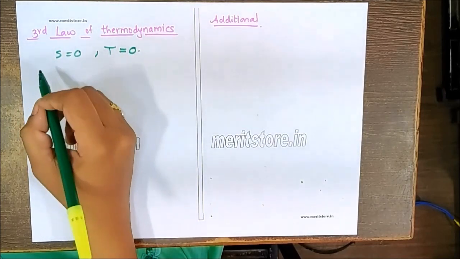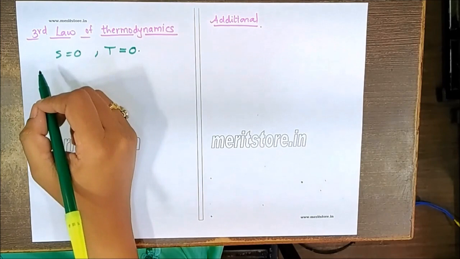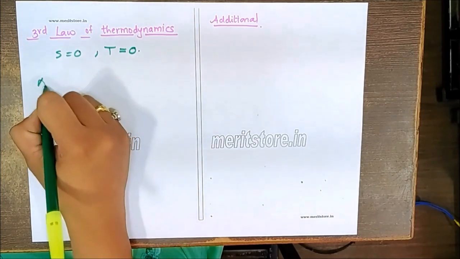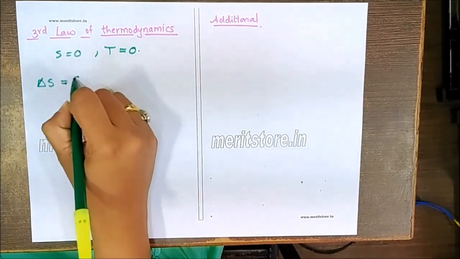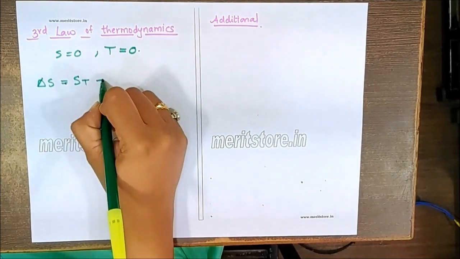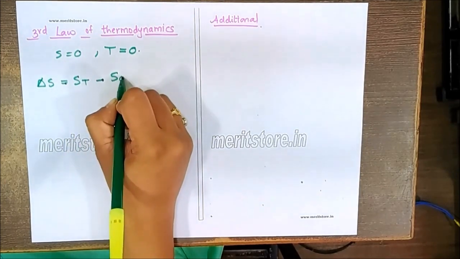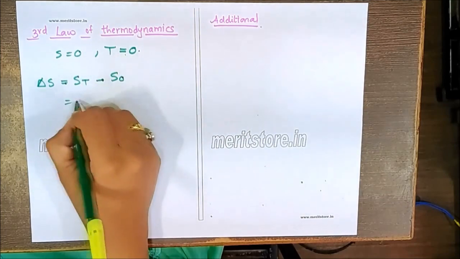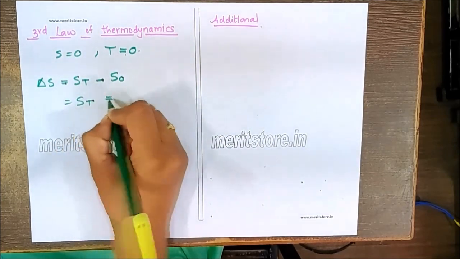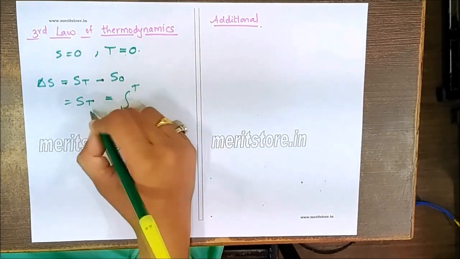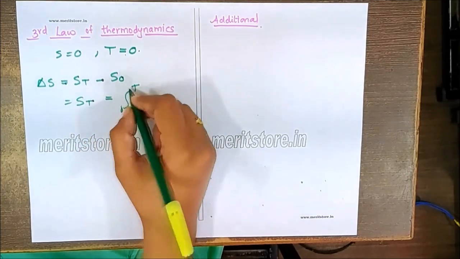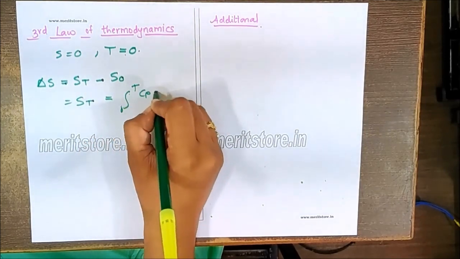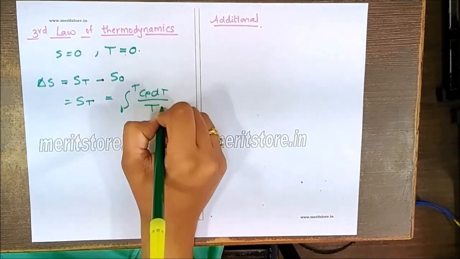So it's important, it allows us to determine the absolute entropy of the system, because delta S is equal to S at that particular temperature minus S0. But S0 is 0, at 0 Kelvin S is 0. That's why it is just ST. So that's the entropy of the system at that temperature. So this is integral of Cp dT upon T.